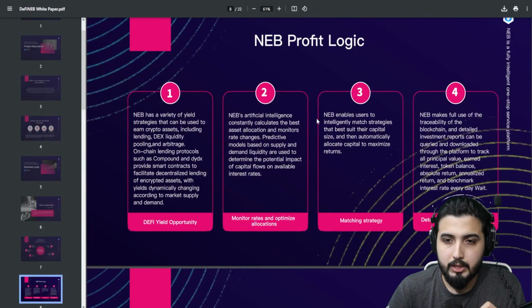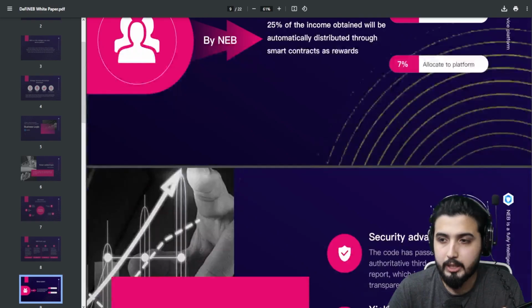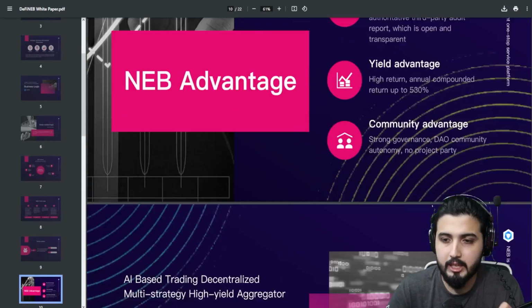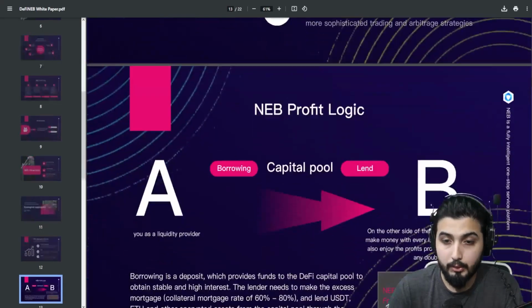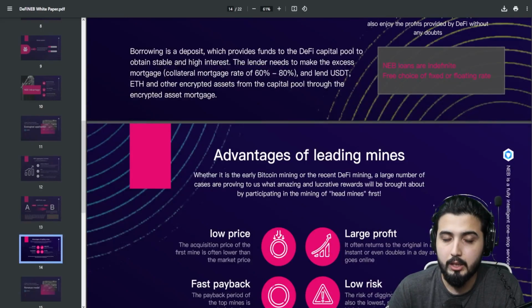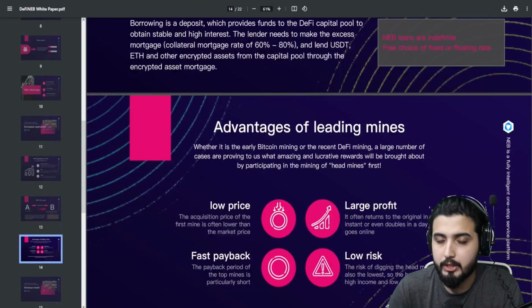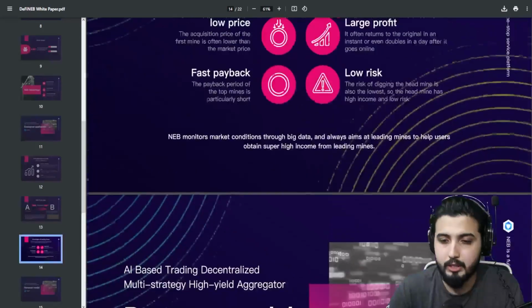Now these are the profit logic that you have in this one. There's a lot of details, so you can simply come over here to get all the details. So you see this is really elaborated. It talks about all the features, all the benefits, all the advantages that you get in this one, and it talks about all the specific DeFi behaviors. So if you talk about borrowing and lending, there's a whole segment for this that explains it.